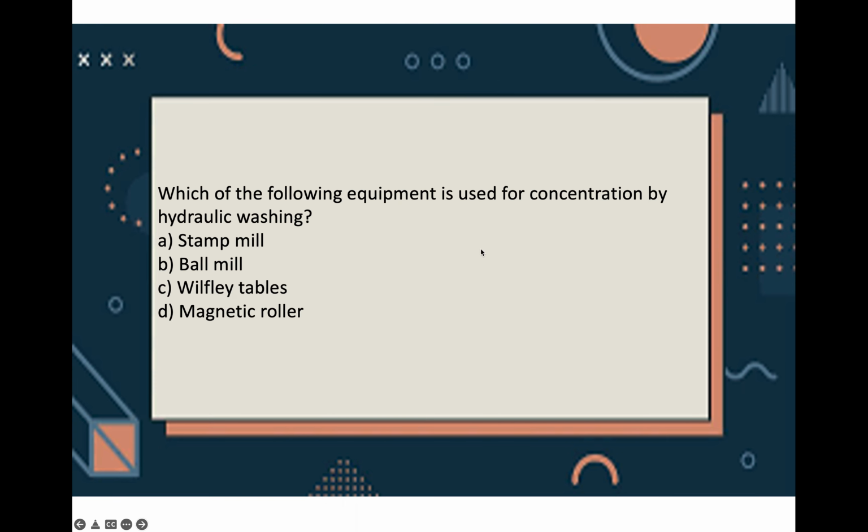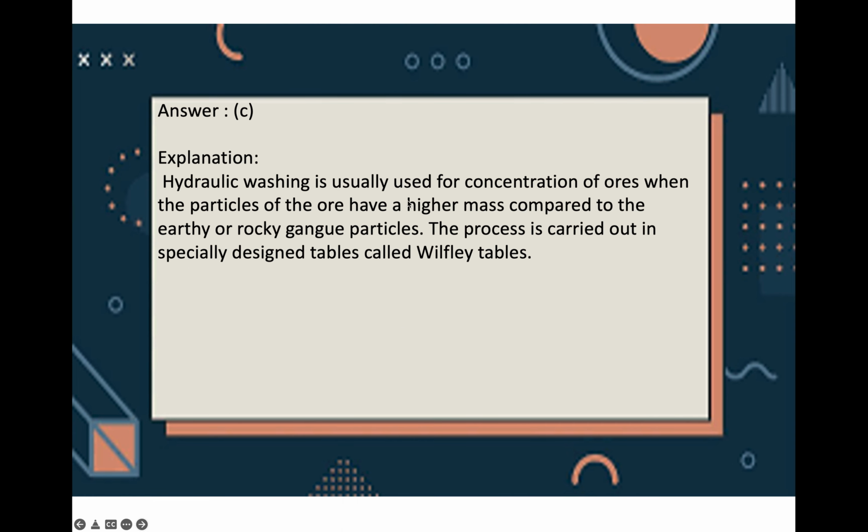Which of the following equipment is used for concentration by hydraulic washing? Stamp mill, ball mill, Wilfley tables or magnetic roller. Option is C, that is Wilfley tables, because hydraulic washing is done for concentration of ores when the particles of the ore have higher mass compared to the earthy or rocky gangue particles. The process is carried out in specially designed tables called Wilfley tables.